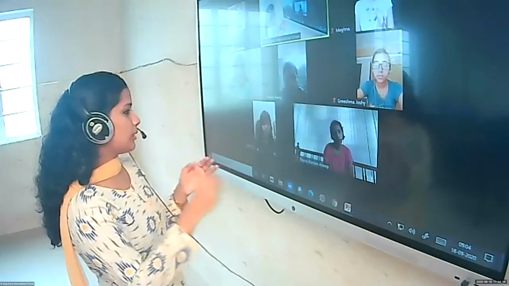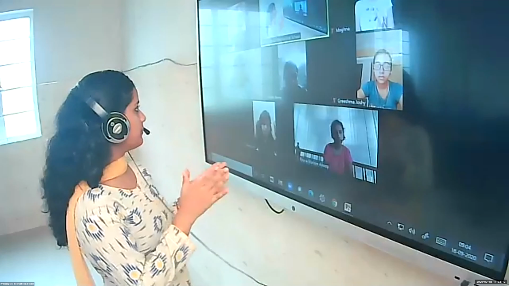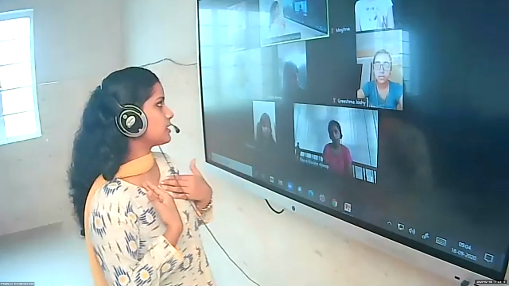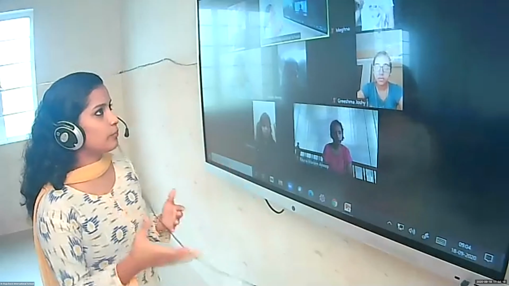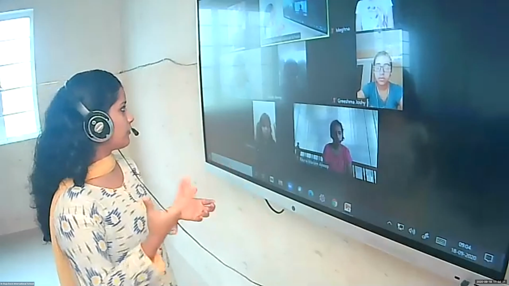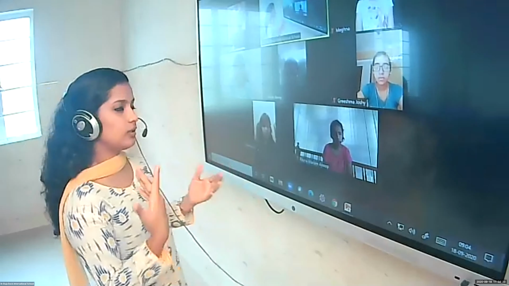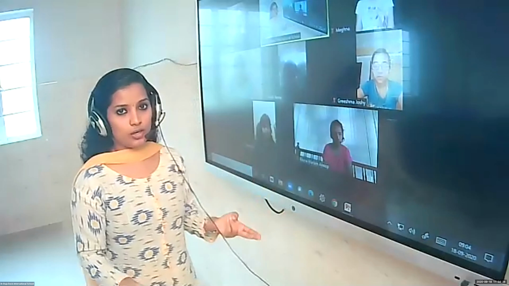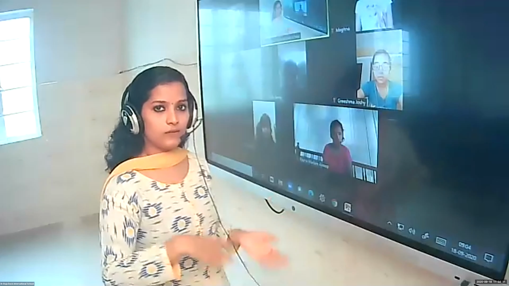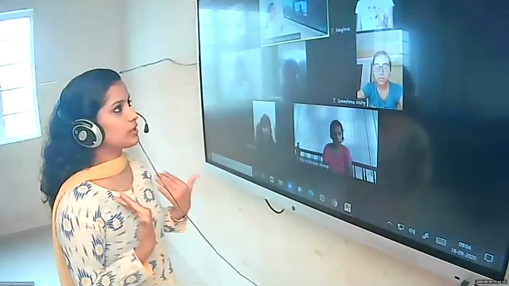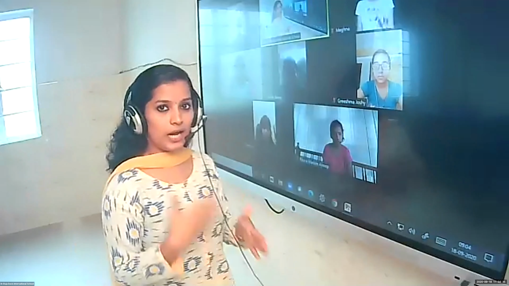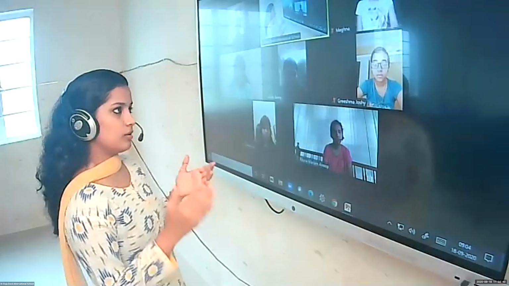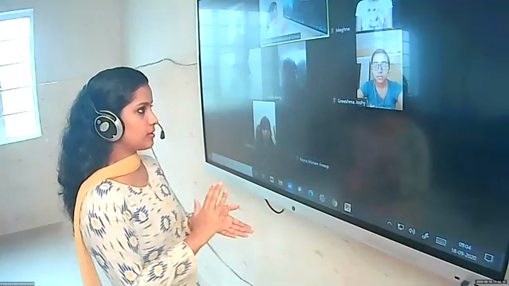The amount that I'm varying is the independent variable. It is not dependent on any other things but just me. According to my wish, I am varying the values of this particular independent variable. I can give the hours as 7 if I want. I can give it as 2 hours, 3 hours, 4 hours. So according to the researcher's or the experimenter's wish, I can change these values. So that is the independent variable in our study.